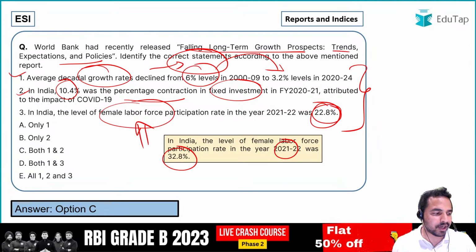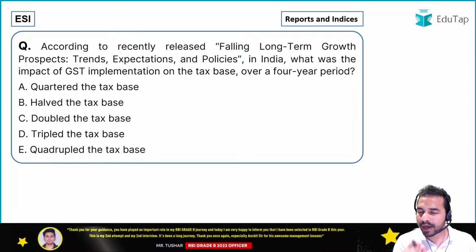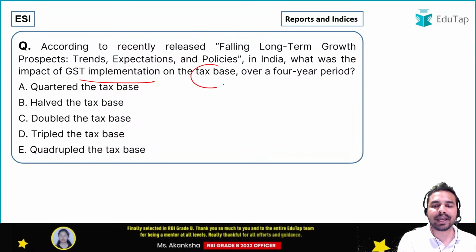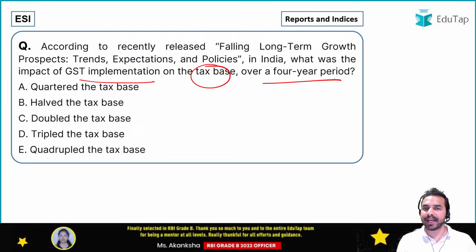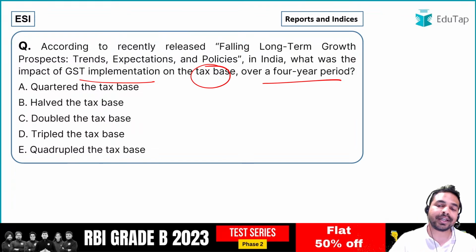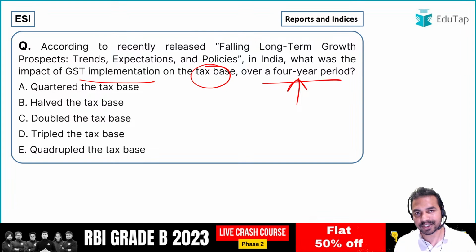So guys, these are the very important reports and data that we are really required to remember. Now there is another interesting question for all of you from the same report, and you have to tell me the impact of GST implementation on the tax base over a 4-year period. यहाँ पर आपको मुझे बताना है कि जो GST हमने जब implement किया तो उससे tax base पर कितना फर्क पड़ा पिछले 4 साल के अंदर. So in the period of last 4 years, what exactly was the impact of GST implementation on the tax base?